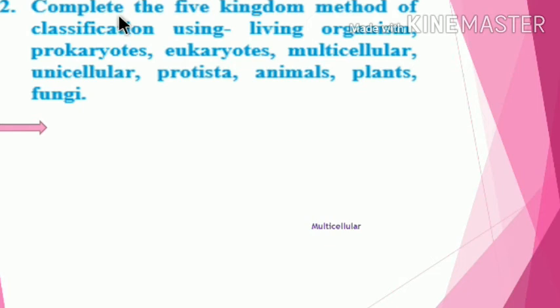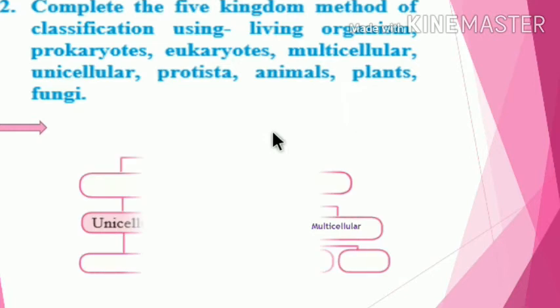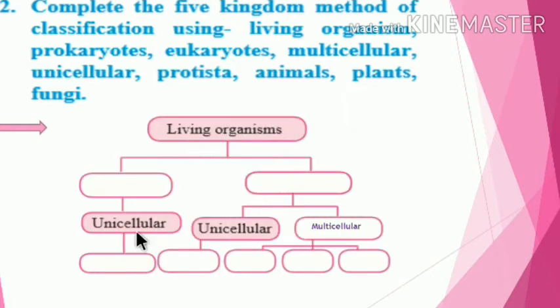Second question is, complete the 5 kingdom method of classification using living organism, prokaryotes, eukaryotes, multicellular, unicellular, protista, animals, plants and fungi. Answer. This is the question: living organism. We have to put here the answers, isn't it? First one is the prokaryote. Second one is the eukaryotes.